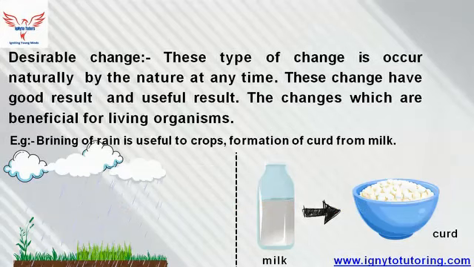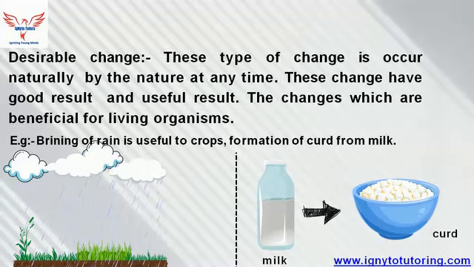Now let's learn desirable change. This type of change occurs naturally by nature at any time. This change has good and useful results. The changes which are beneficial for living organisms are called desirable changes.